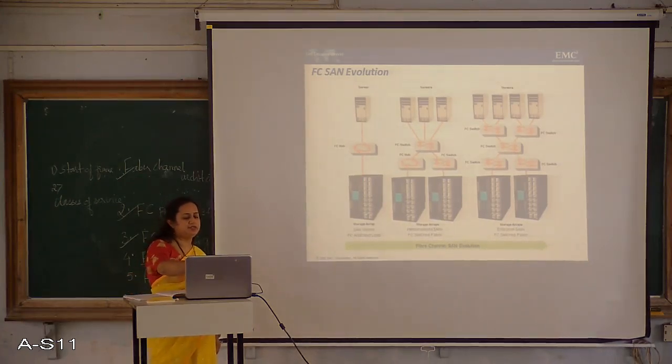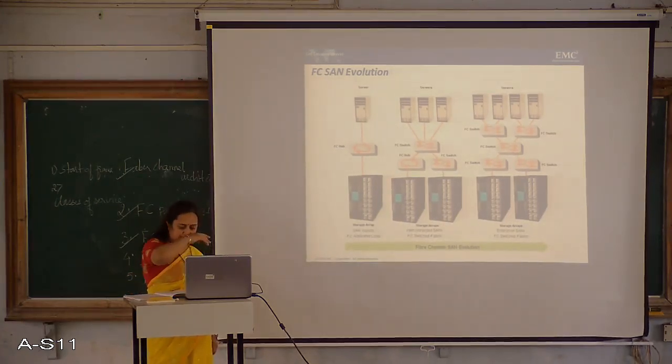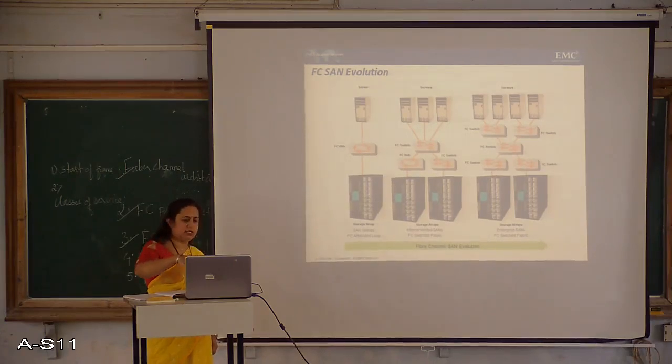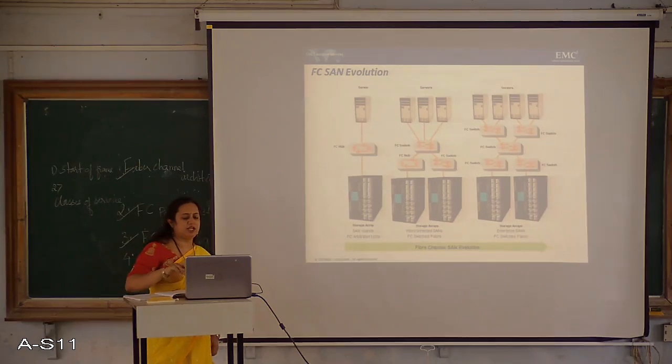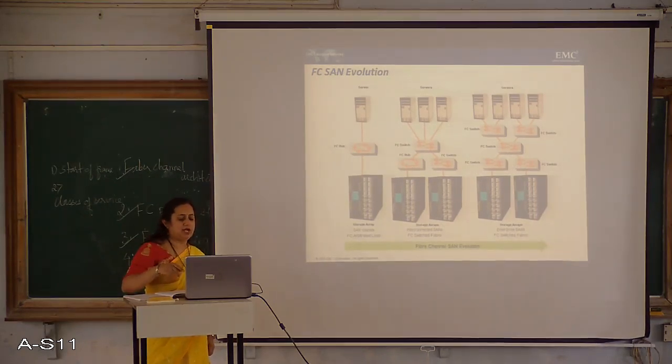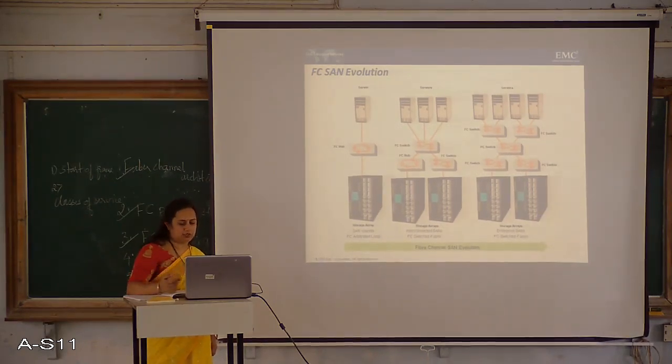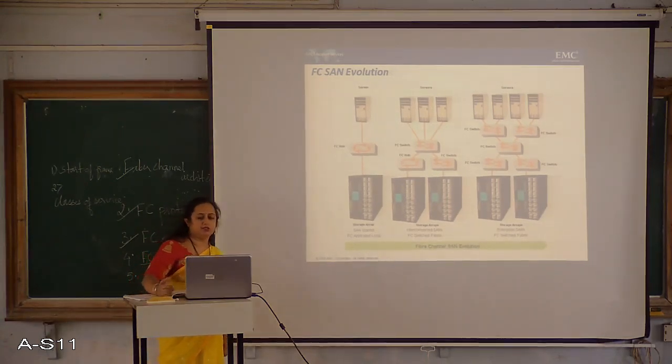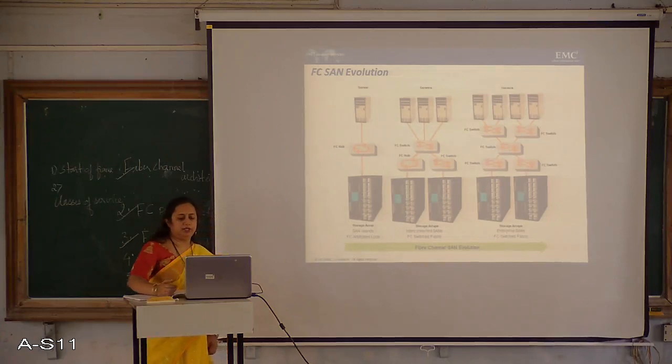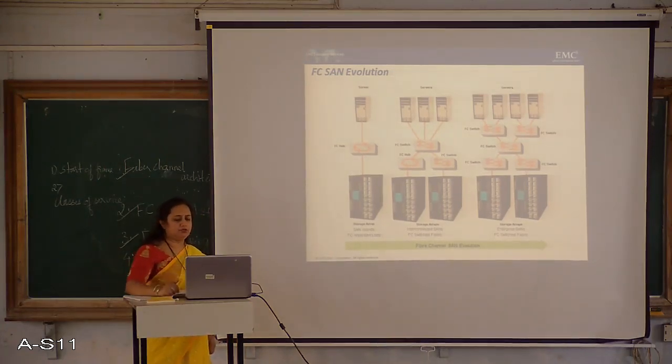With a single FC hub many systems could not be connected. So the next interconnecting device that came was the switch. So FC hubs were connected to a switch and from one switch you could connect to another switch which would help you to connect to more servers. And similarly here we have added more number of switches.